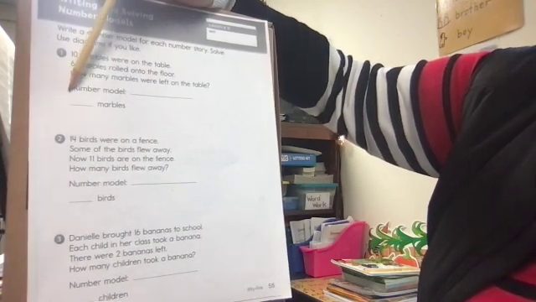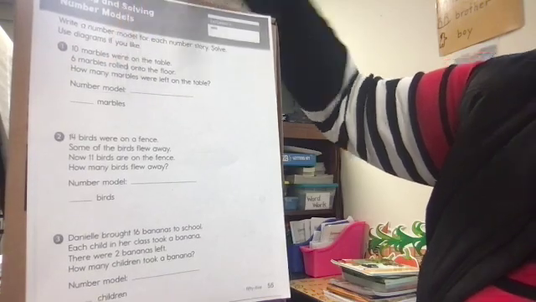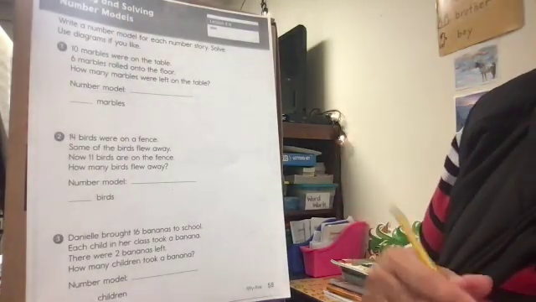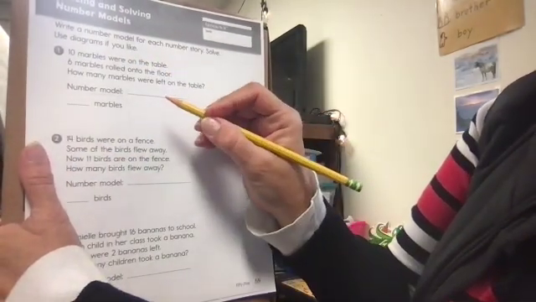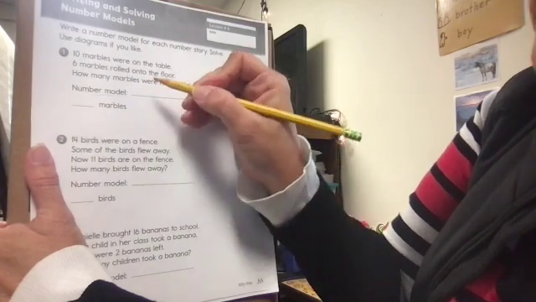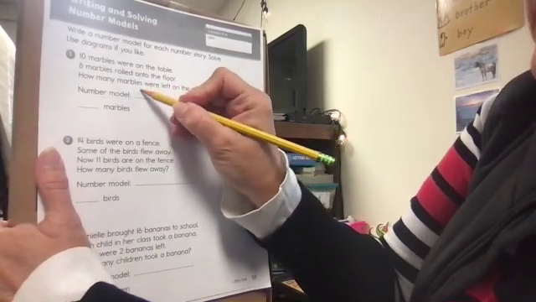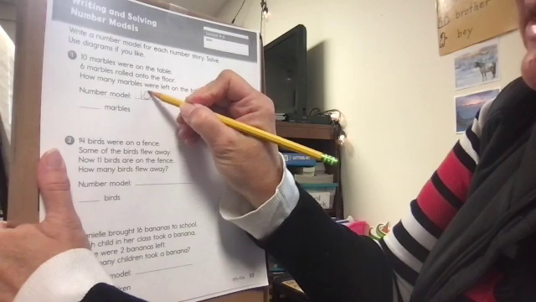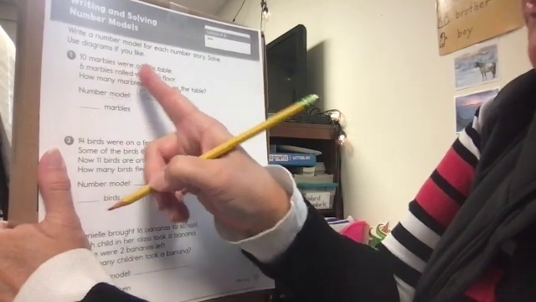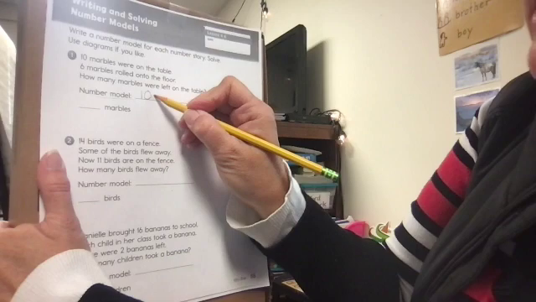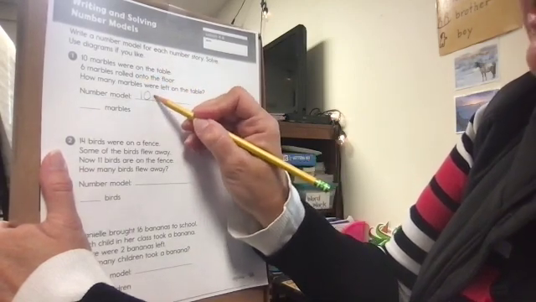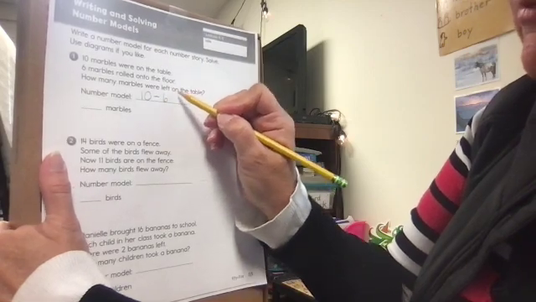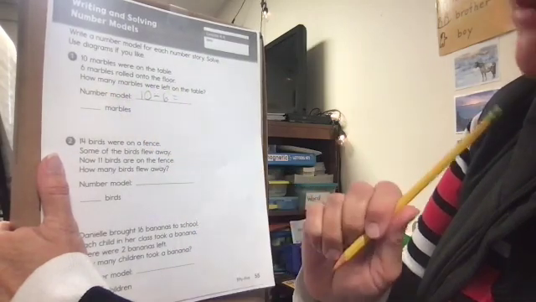All right, we want to write a number model for this problem. A number model means we're just actually doing a math problem. So I know that I have 10 marbles on the table and 6 rolled away. So I'm thinking that I'm going to be doing a subtraction problem. So I'm going to write 10 because there were 10 marbles on the table to begin with, and then 6 rolled onto the floor. So I'm going to do a minus sign. And then it's asking me how many marbles were left on the table.